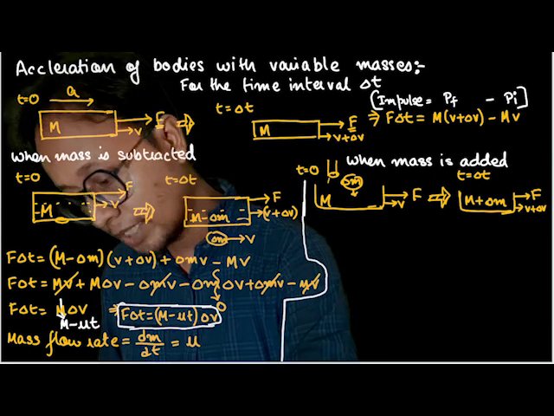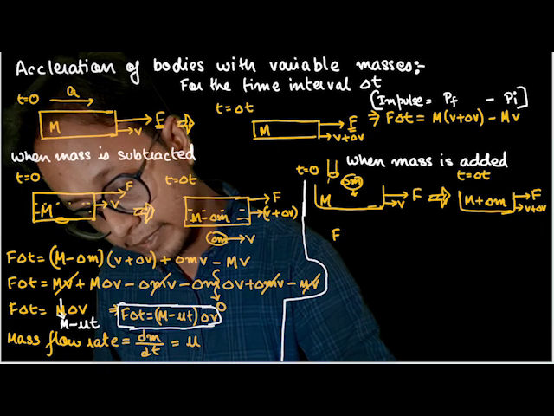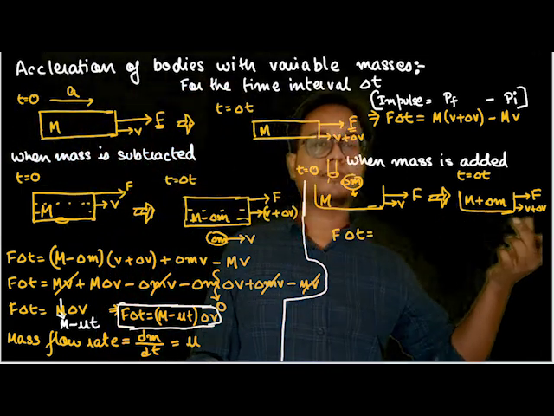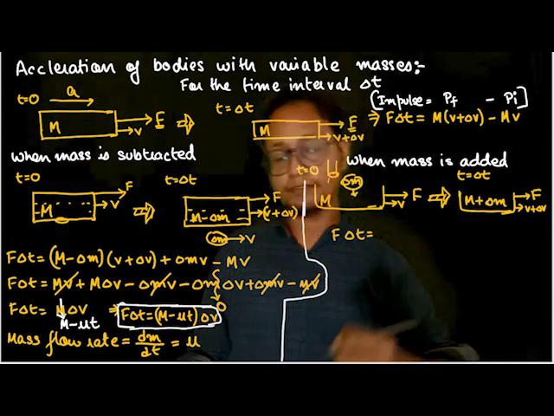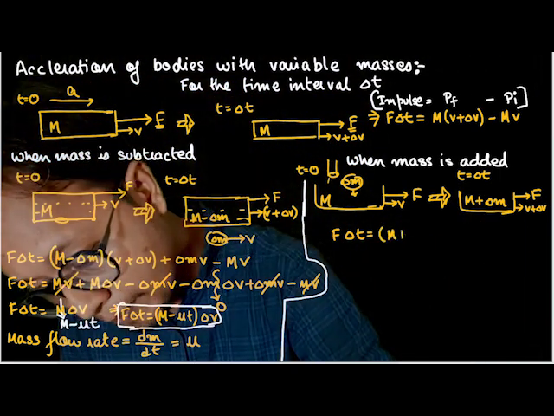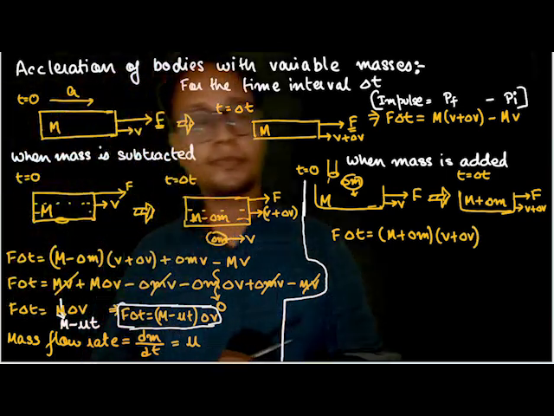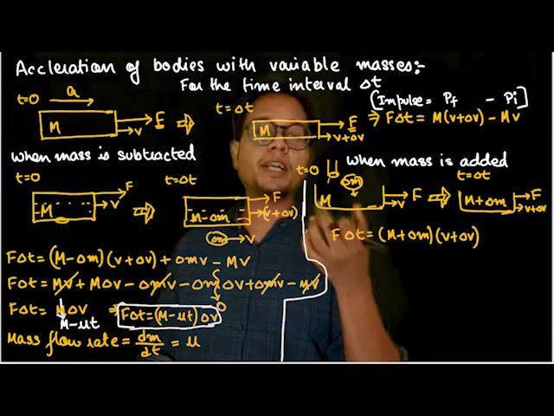Okay, what is the impulse out here? F into delta t. What is the final momentum? Mass into final velocity, or m plus delta m into v plus delta v. Okay, fine. What is the initial momentum?